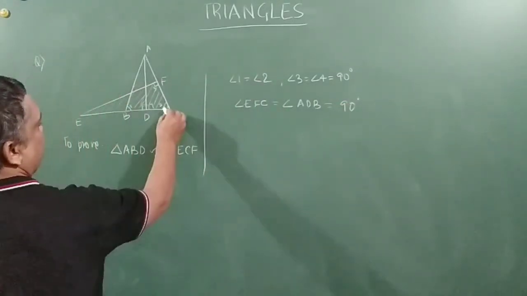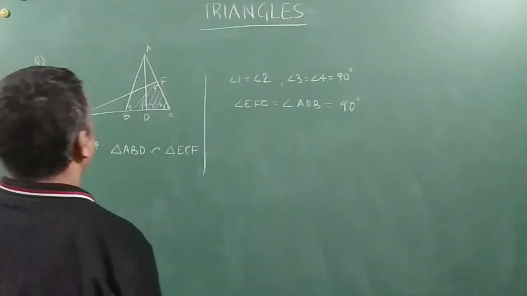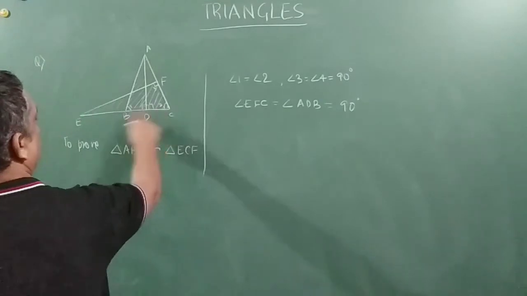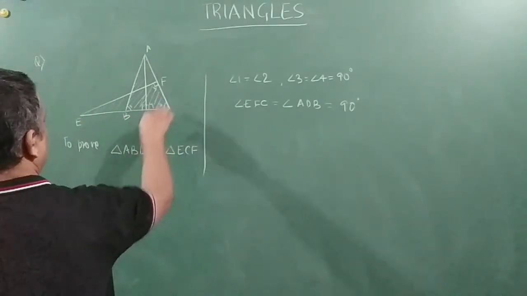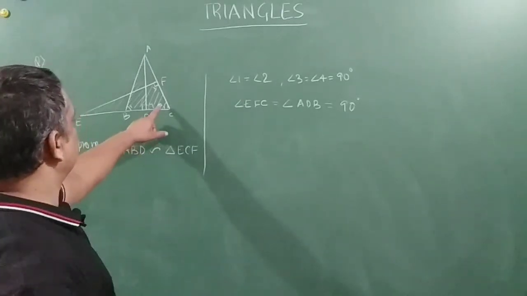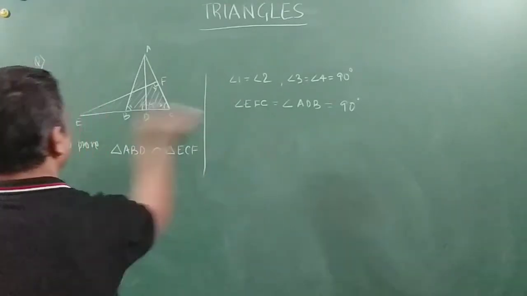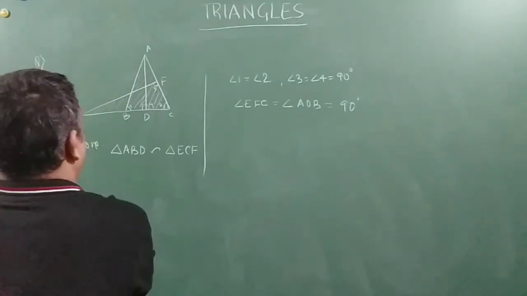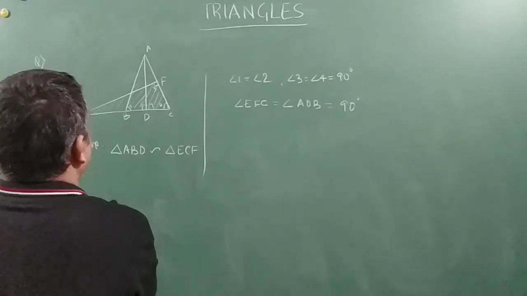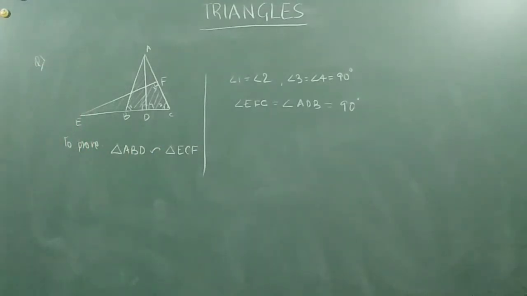And angle 2 is equal to angle 1. So one angle is equal, and what else do we need to prove? We need to prove that these two triangles are similar. Okay, let's prove it. So what else is given here? AB is equal to AC.